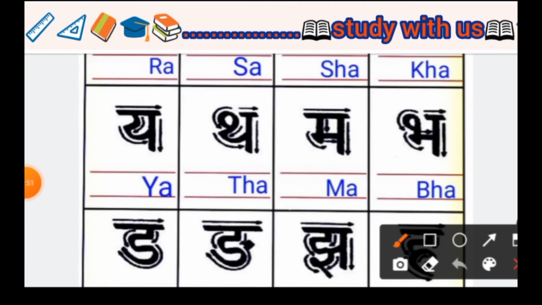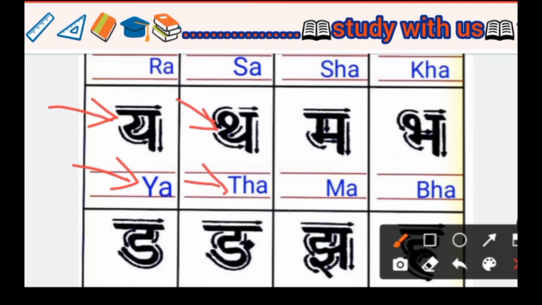Next Ya. In English we write it YA. Next Th. In English we write it THA. Ya and Th are nearby same. Here we write this type. Only we join this part, so we made the Th. So we call it Th. In English we write it THA.